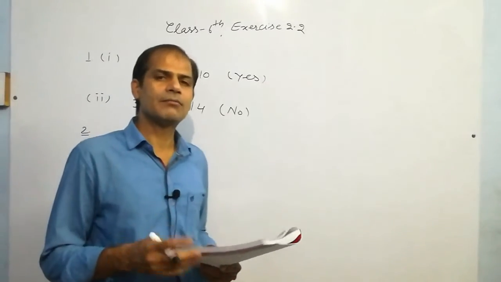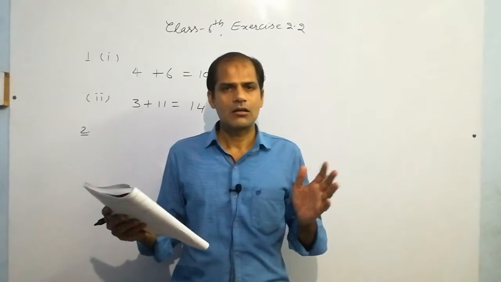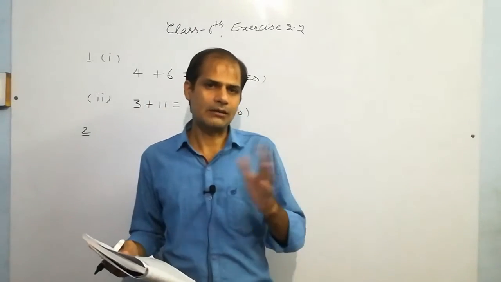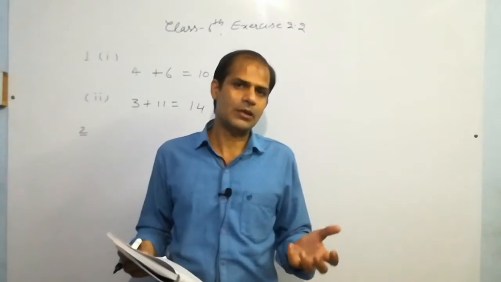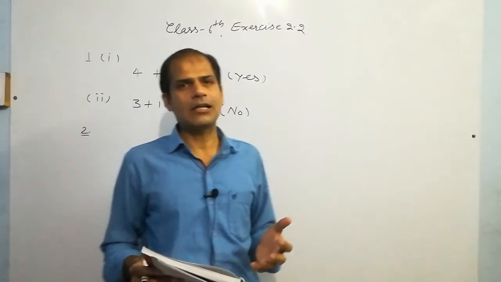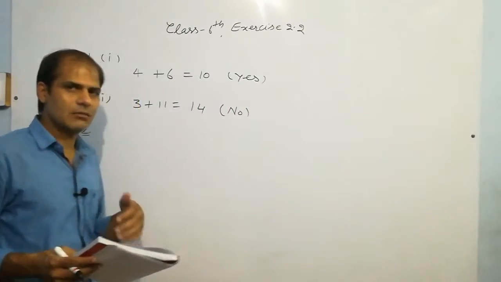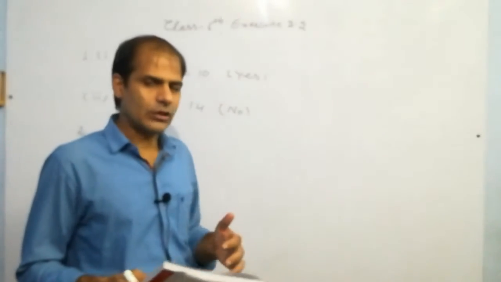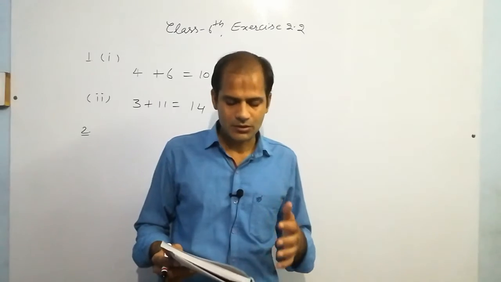What is rearrangement? It means if you have some numbers then collect them or group them so that you can get the sum as the multiple of 10 or near about 10, so that the addition becomes easier. See how it happens.